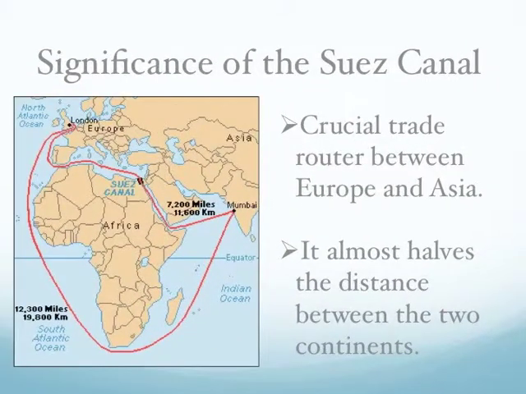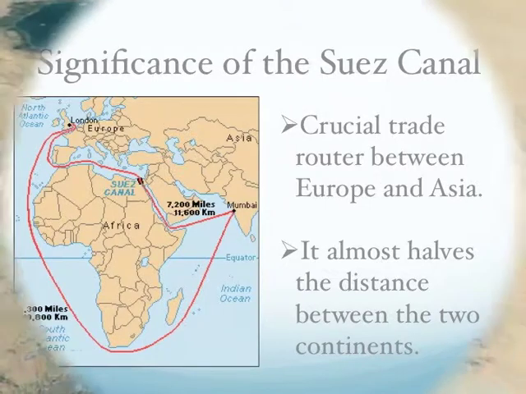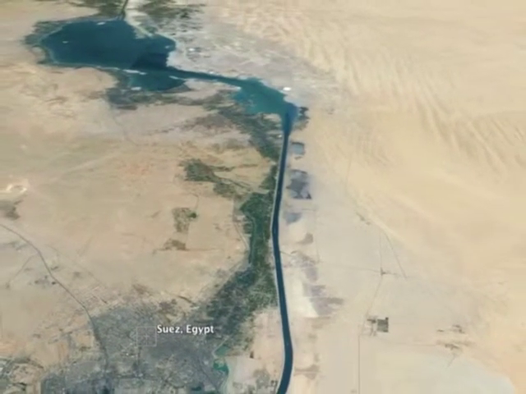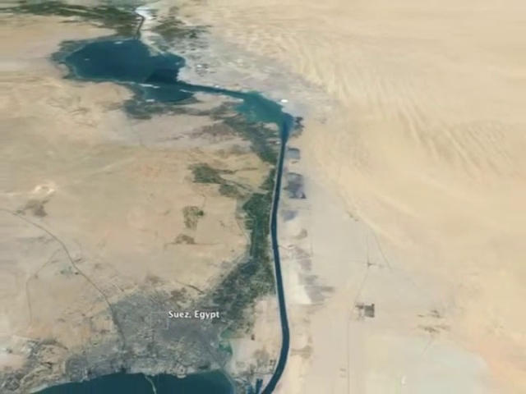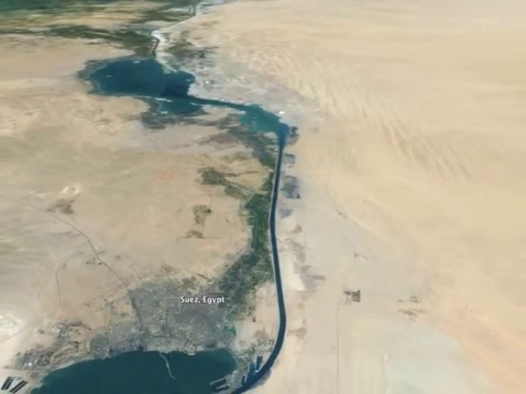The 106-mile canal was, and still is, one of the world's most important waterways. It is a crucial trade route between Europe and Southern Asia and Eastern Africa. The canal saves about 5,000 miles from London to Mumbai.